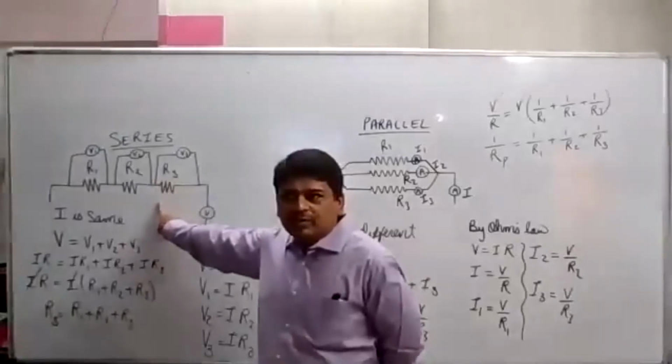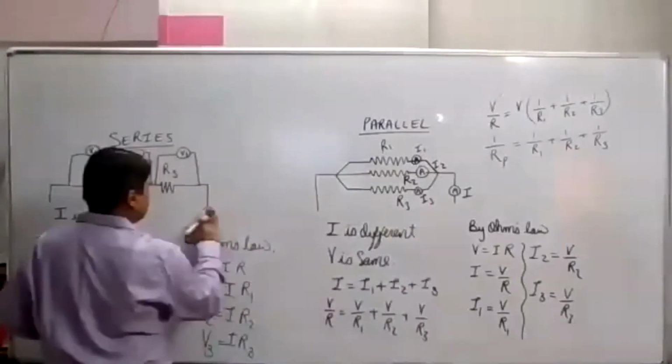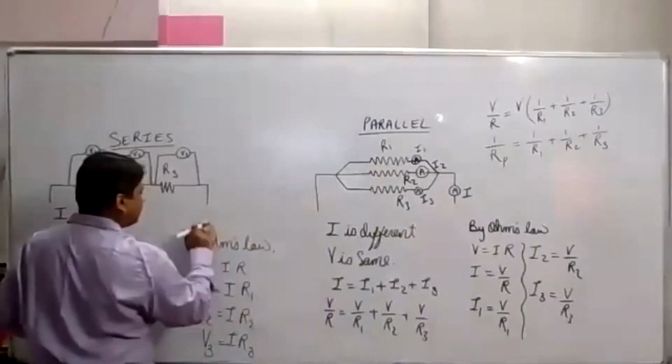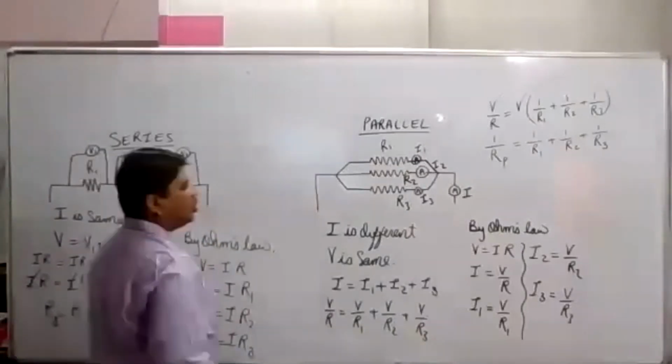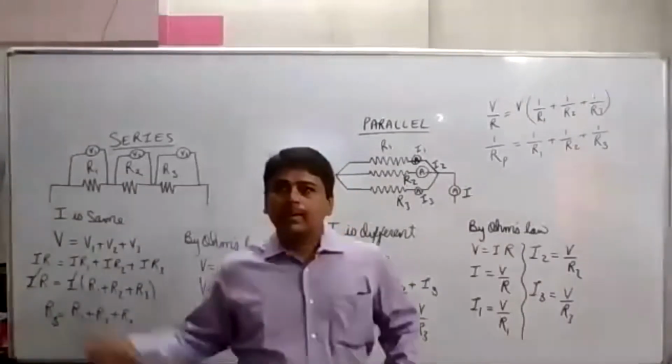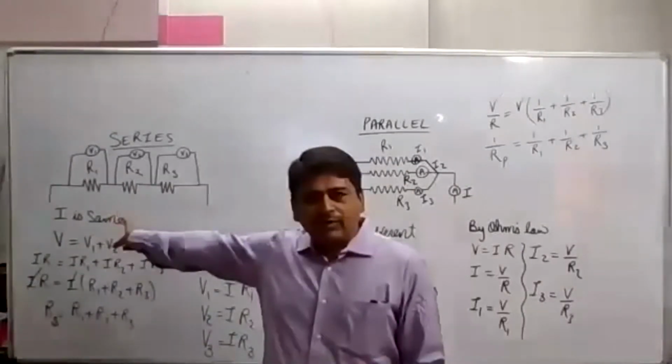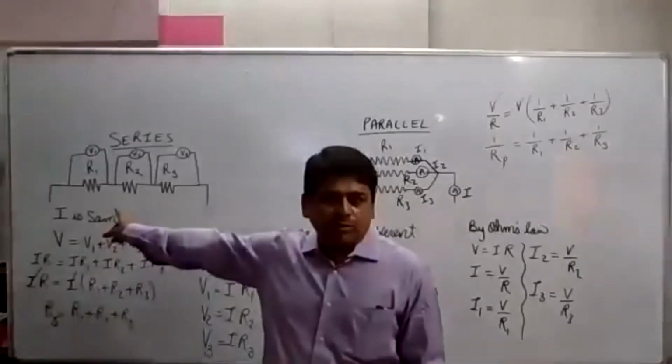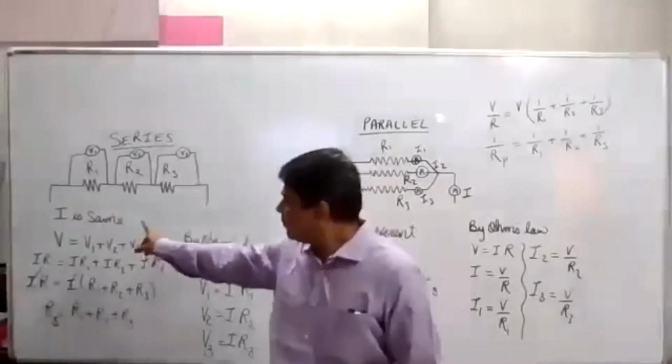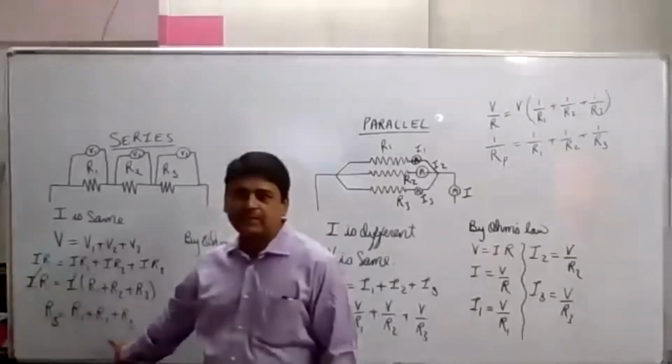So now what you have to do, draw this figure, either from the textbook or from the board. It is drawn better in the textbook. Write all these things.